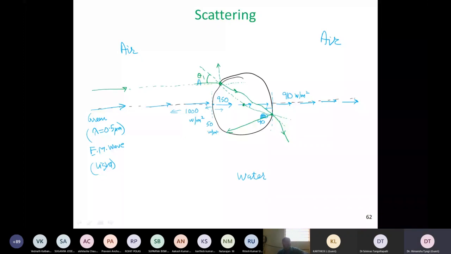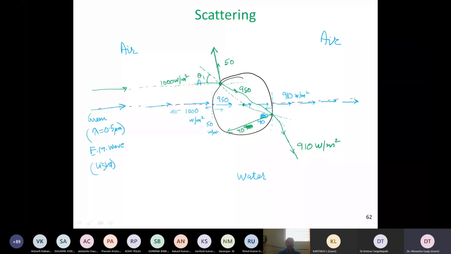So majority of the light, let us say again, I'll give the same number, 1000 watts per meter square. Little bit less is reflected over here. Then about 950 is coming out over here. Then little bit less is again reflected over here, maybe again 40 over here. And then we have 910 watts per meter square coming out. So you clearly see there is a change in direction over here. And in addition to this 910, there is one which is coming out from over here.